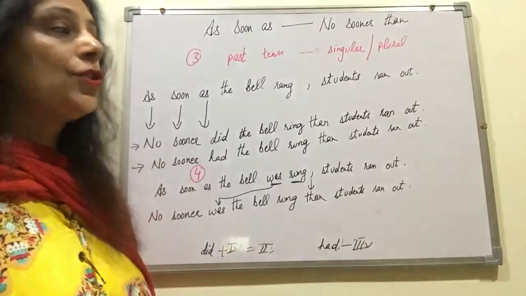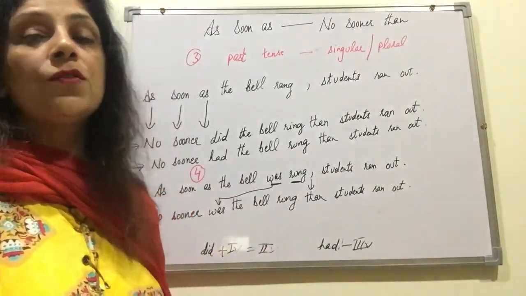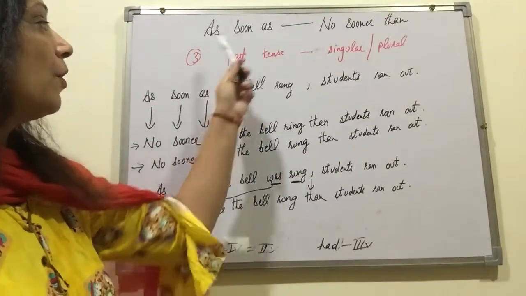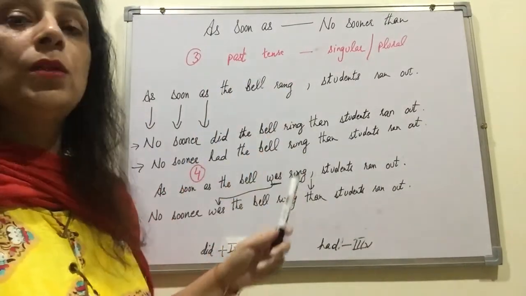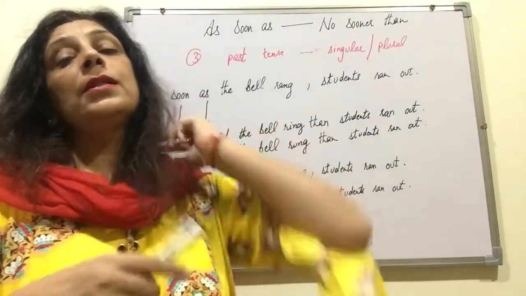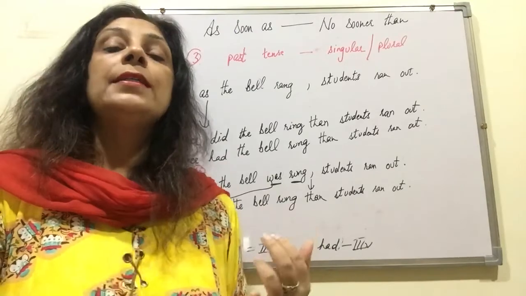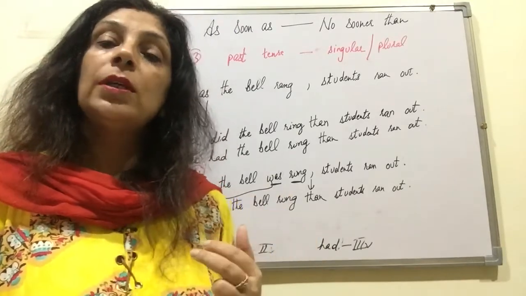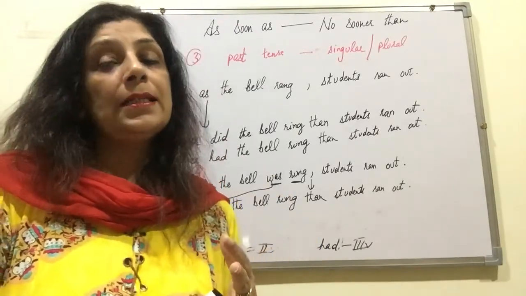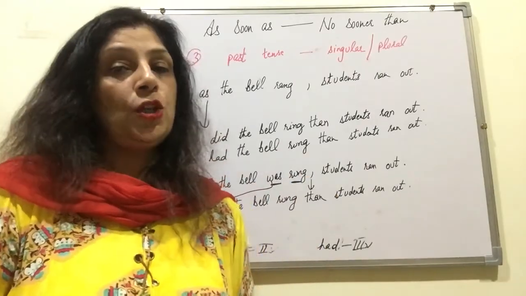Right? So these are the ways how you can transform the sentences from as soon as to no sooner than. The same lesson also contains the words hardly and scarcely. In a way, we can say that as soon as, no sooner than, hardly and scarcely are cousins. They can be interchanged into each other.